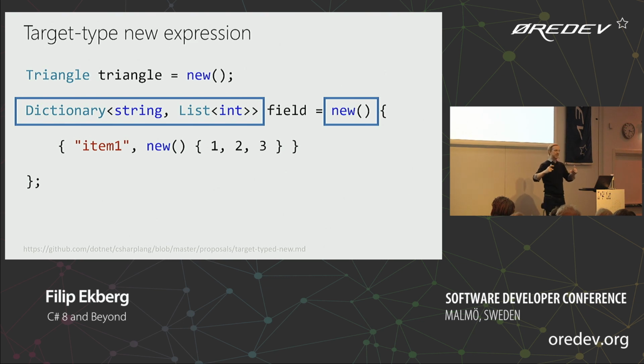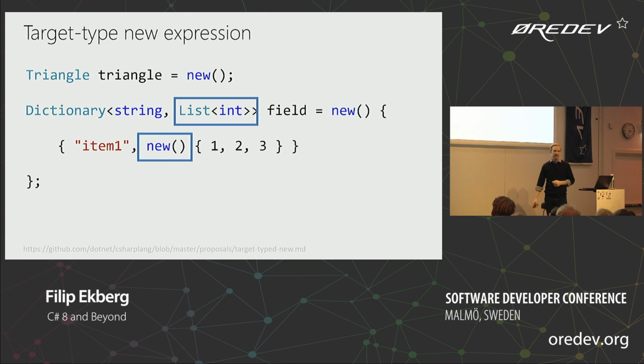And then for each element that we create in the object initialization down here, it'll just know that this thing here is a new list of integers. And doing this in the current version of C#, there's just a lot more code that you have to write. So this is just one of those things that makes it easier for us and less code, right? So removing all that boilerplate from the language is nice.